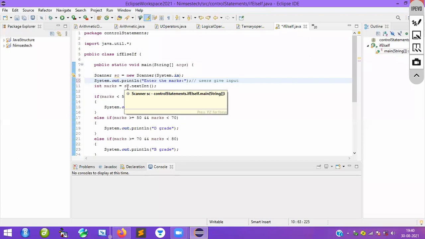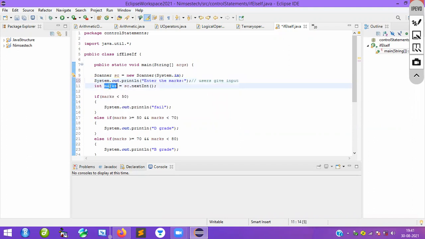Okay, fine. So now we are able to take the input from the keyboard. Again, we will store it in this particular variable. Okay, this is a local variable. You can see this is a local variable. We store this data into this particular variable, which is called marks.